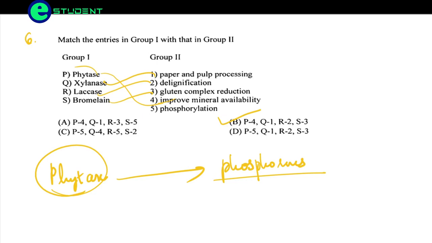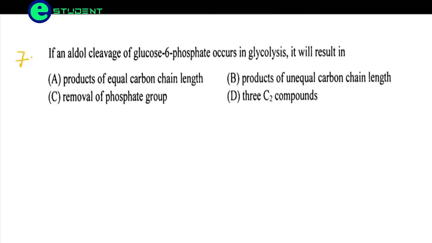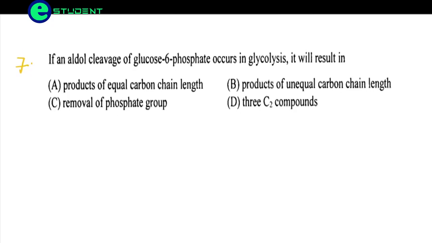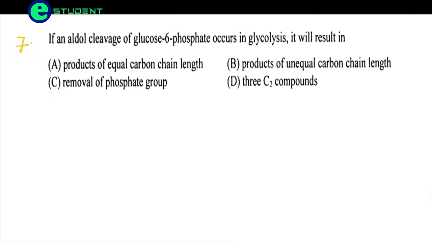Okay, now coming to the next question. If an aldol cleavage of glucose 6-phosphate occurs in glycolysis, it will result in. Let us see the glucose 6-phosphate structure first. So we have 6 carbons in glucose.